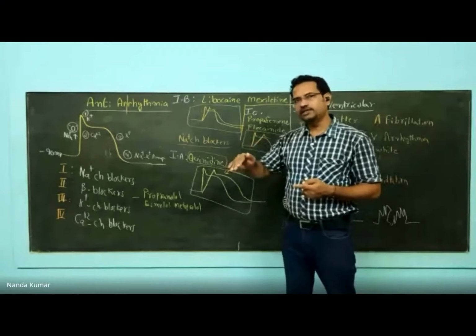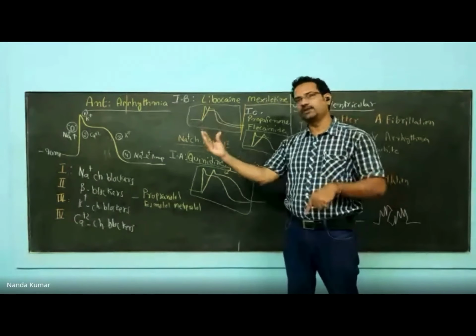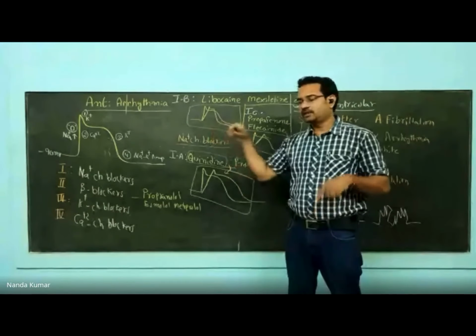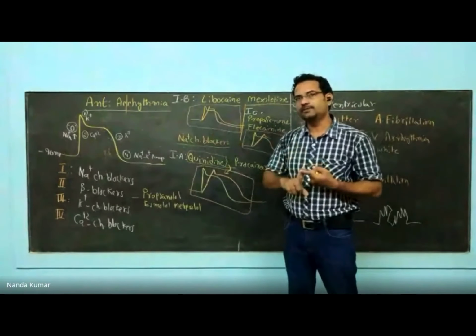So when you block the receptor, force of contraction will be decreased. This is called as negative inotropy. Heart rate is decreased. This is called as negative chronotropy. The impulse propagation is reduced. Automaticity is reduced. Now this one is important.